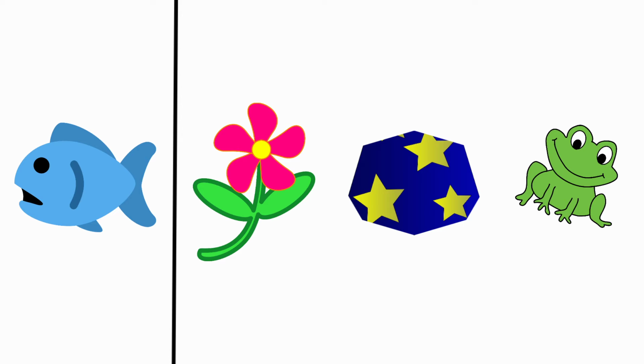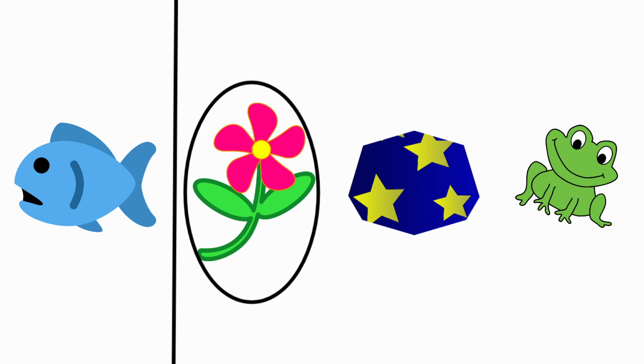The beginning sound for fish is F. The beginning sound for flower is F. For fish and for flower, the beginning sounds are same. So we are going to circle the picture flower.